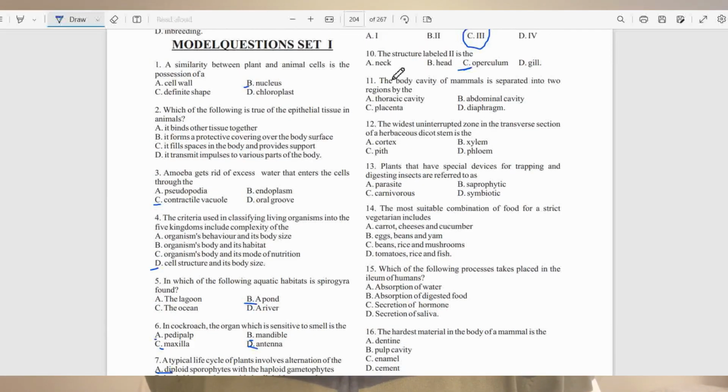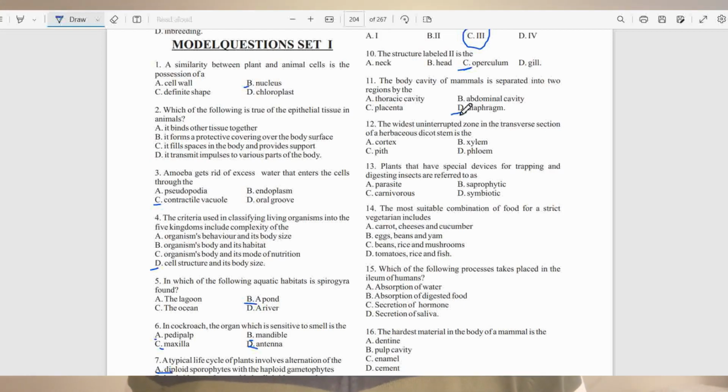Question number 11. The body cavity of mammals is separated into two regions by A, thoracic cavity, B, abdominal cavity, C, placenta, and D, diaphragm. The answer to this question is D.